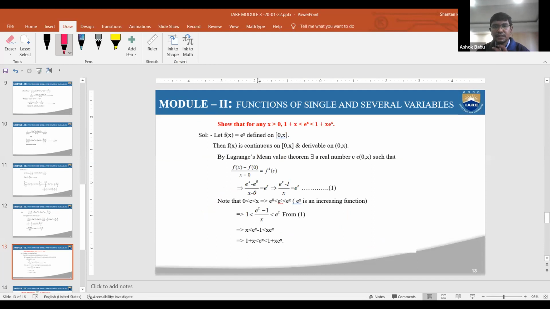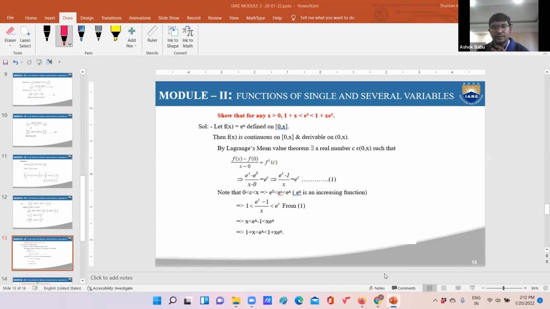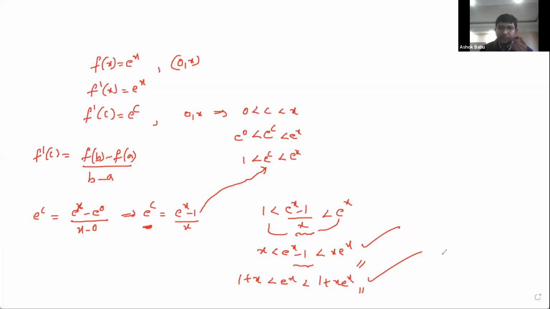Now you check it with the help of what we did previously on the slide. Look, check whether what we proved is correct or not. Both are satisfied.